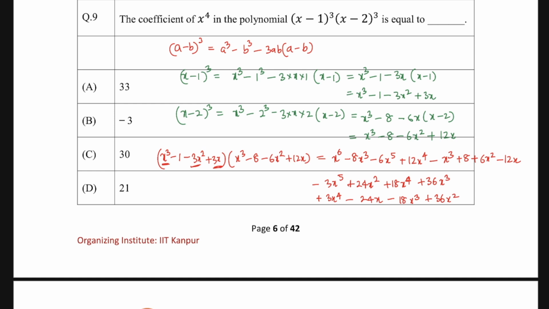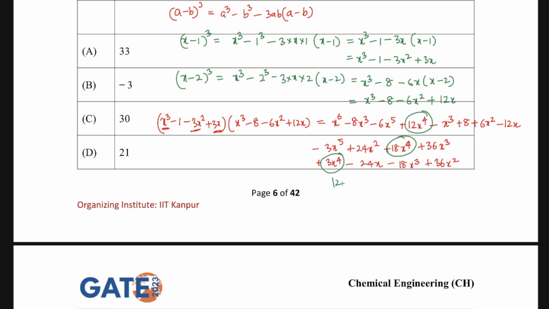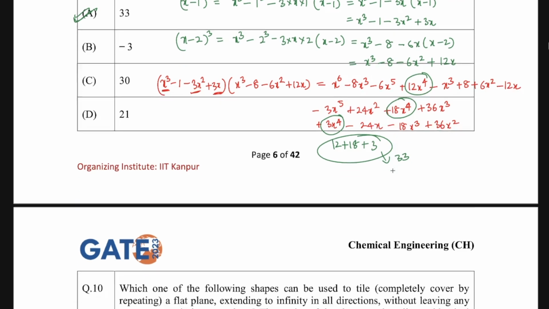Now I only need the coefficients of x to the power 4, so I will just highlight those. x to the power 4 is here, x to the power 4 is here, and I have this, so I just have to add them. Rest of them are not needed. So I basically have to add 12 plus 18 plus 3. If you solve it, you are going to get 33, which is option A. So option A is the correct option.